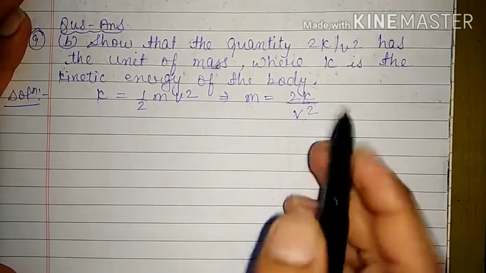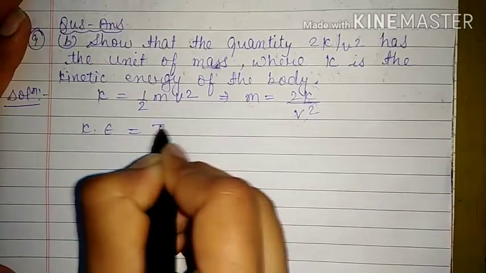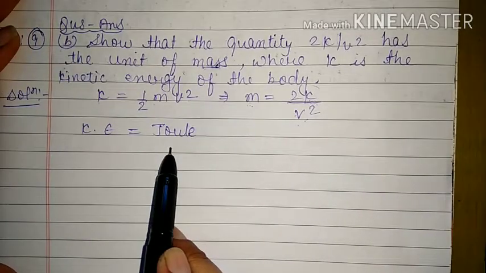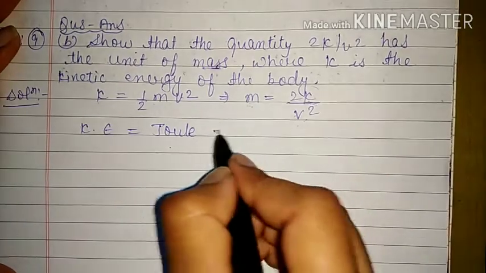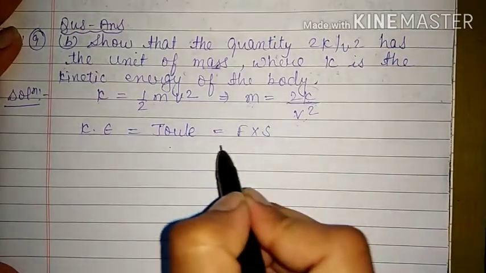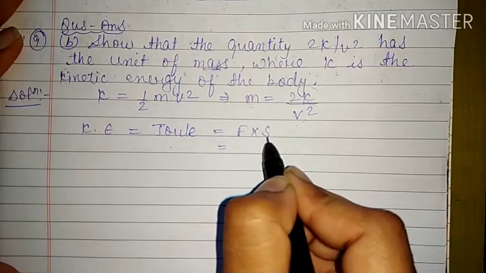Okay, that is the kinetic energy. We know that the unit of kinetic energy is joule. Joule is the unit of work done or energy, and we know that work done is equal to F into S, force into displacement. So the unit of force is Newton and the unit of displacement is meter.